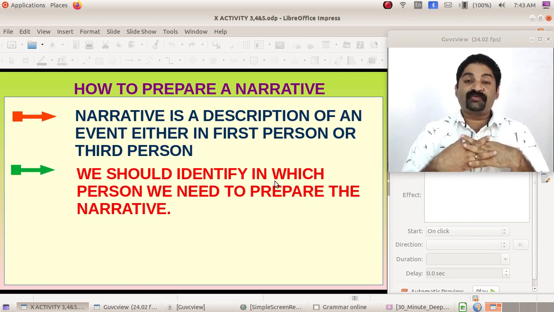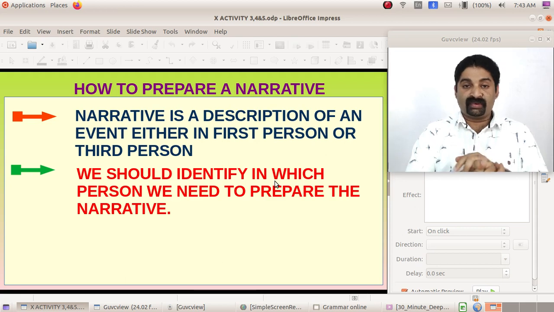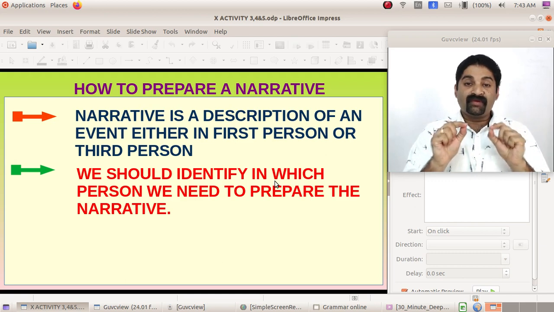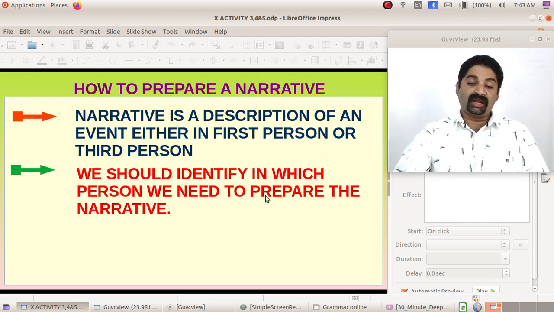So I have an experience of my own student, and he wrote it in the third person, which was supposed to be written in first person. Definitely we cannot give any mark for that, because it is very clear that the student couldn't understand in which person he needs to write the narrative. So be very careful about the person in which you are supposed to write the narrative. It will be clear from the question.